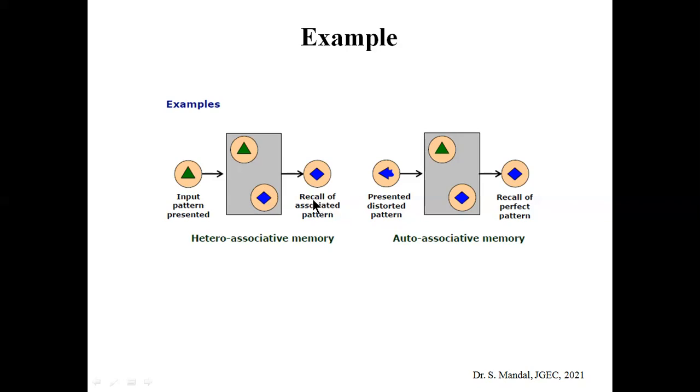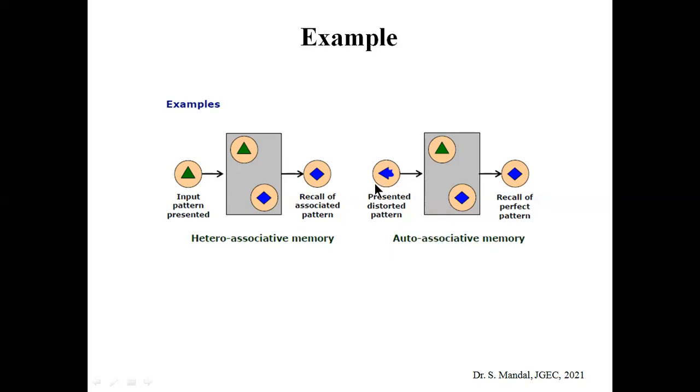So obviously the output will differ. Depending on the stored association, the output will differ from the input pattern. That's why we use the term hetero, which means different: input and output patterns are different. But in the case of auto associative memory, the input and output patterns are the same.